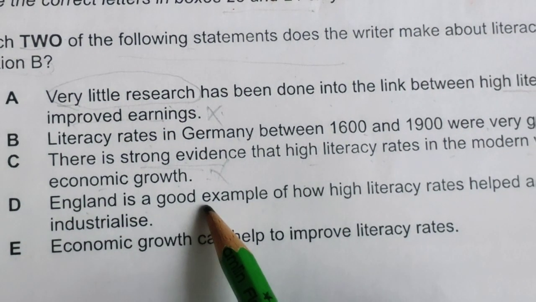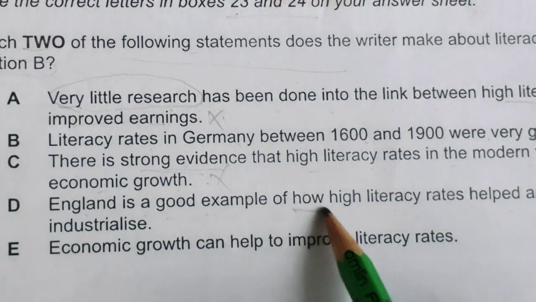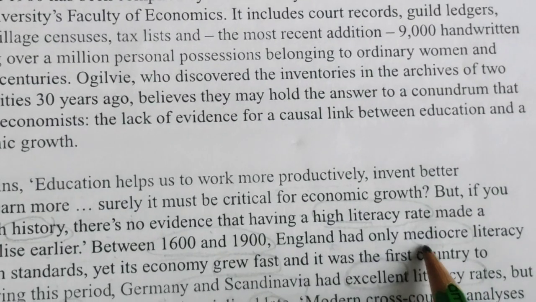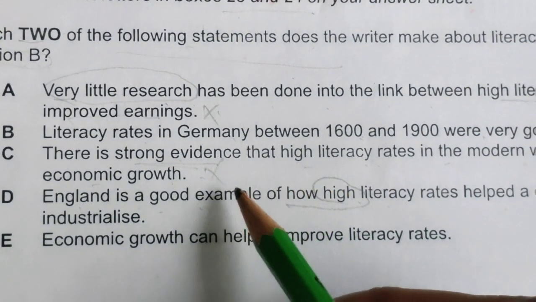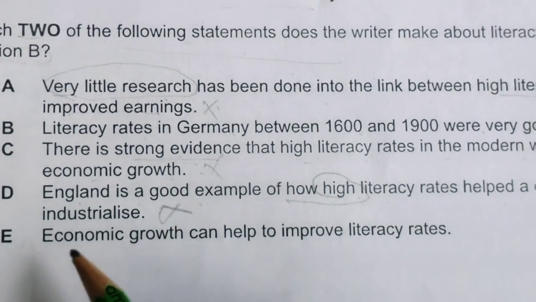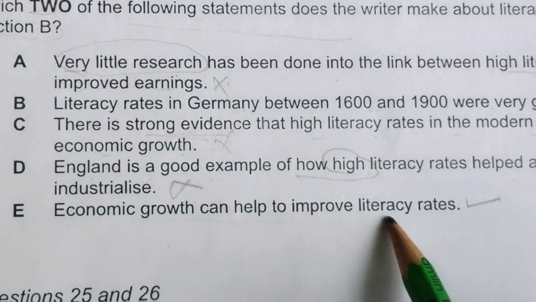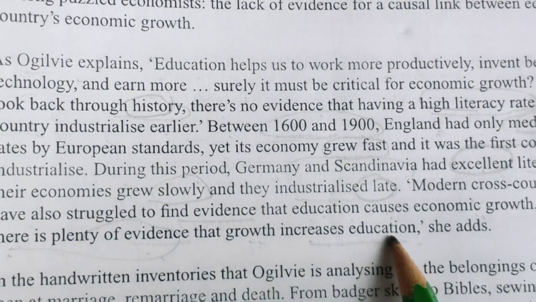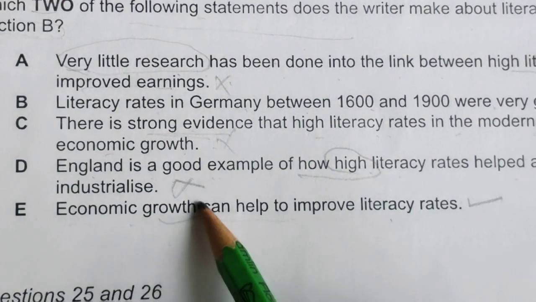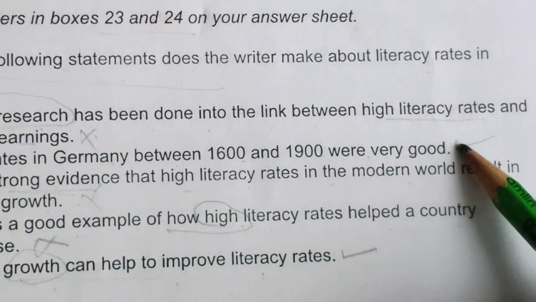D: England is a good example of how literacy rates help a country industrialize. No, high literacy rates were not there, only mediocre, meaning medium, so it is not a high literacy rate. So that is also not an option. So let's read E: economic growth can help to improve literacy rate. That is given in the last line. You can see plenty of evidence. Growth increases education. The words economic growth are used there, helping to increase literacy rate. So we have two options, B and E.